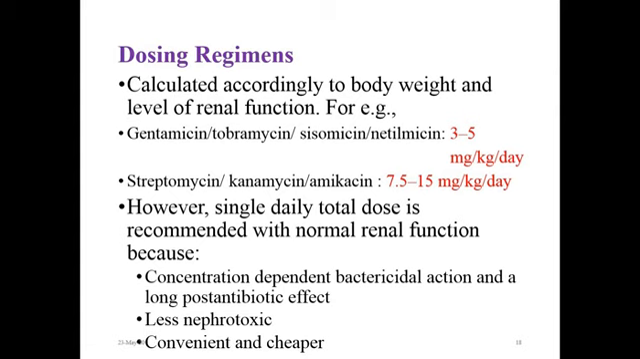Due to their toxicity profile, dosing calculation is recommended for aminoglycosides. The dose is calculated according to body weight and renal function level. For example, in the case of gentamicin, tobramycin and sisomicin, the dose is around 3 to 5 mg per kg per day. For streptomycin, kanamycin and amikacin, the recommended dose is around 7.5 to 15 mg per kg per day.